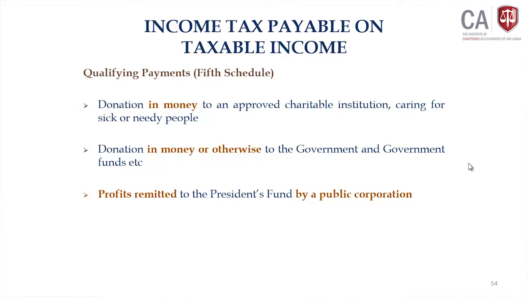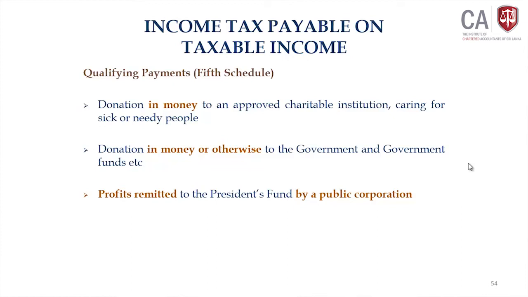Is it the cost of the goods donated or the market value? The previous act was very clear on this: the market value of the donation at the time of donation becomes the value of the donation. But the current act does not give that sort of indication here. I think an amendment is required in relation to the amount of a donation otherwise than in money.